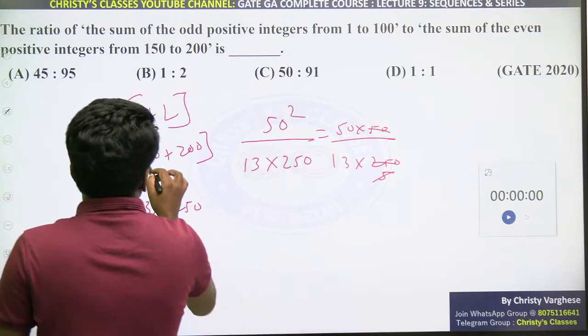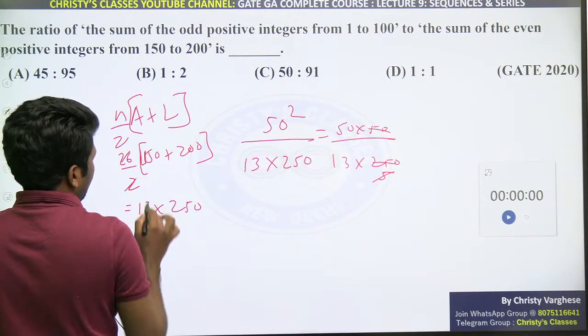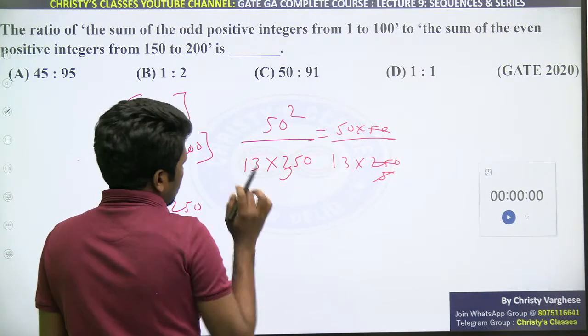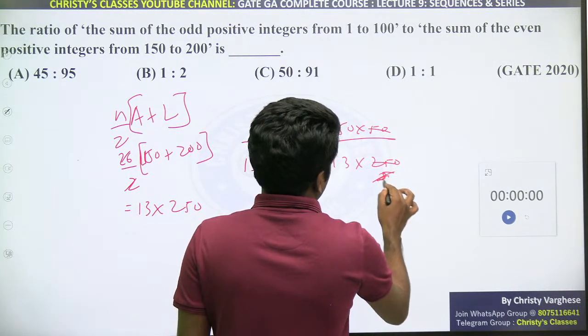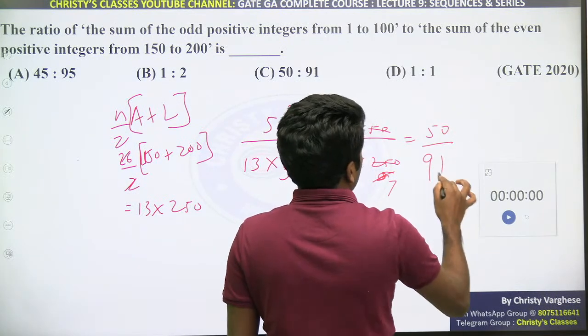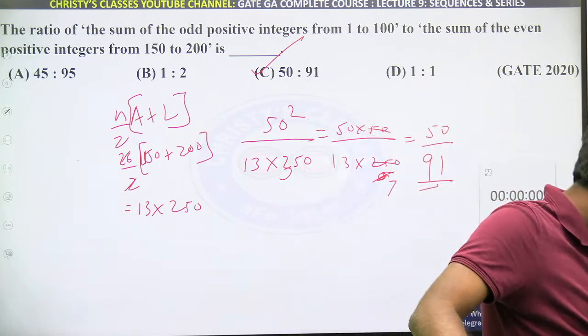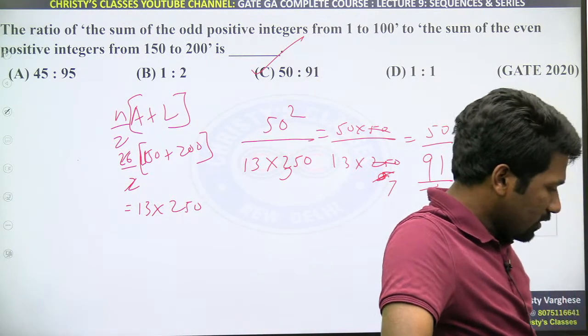Yeah, sorry, this is 150. I misread the bracket. It is 150 plus 200, not 250. It is 350. 350 and 50 cancel to give not 5, but 7. So 50 by 13 into 7, that is 91. 50 by 91 is the ratio. Is everyone clear? Yes, 350. I hope all of you are clear.